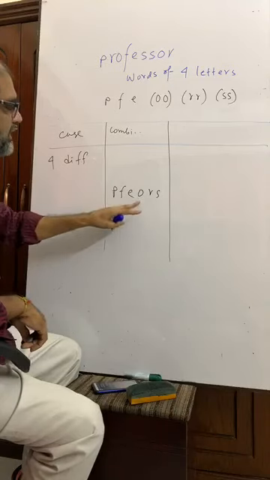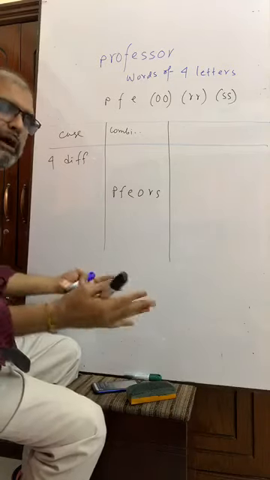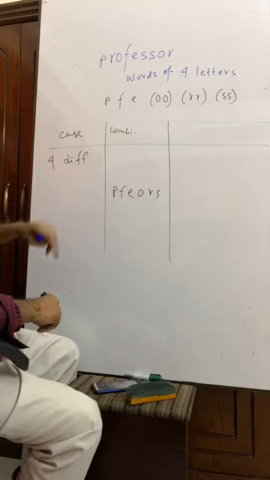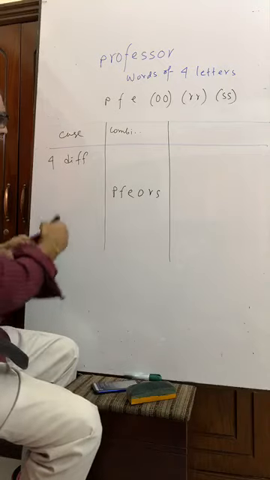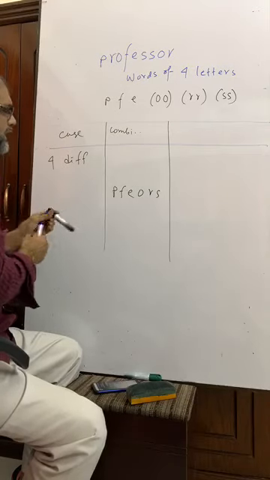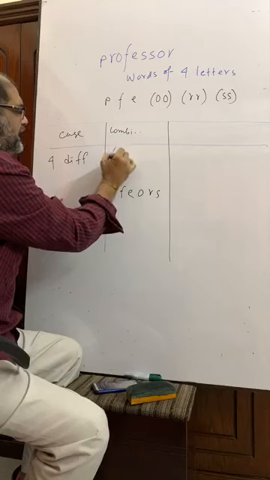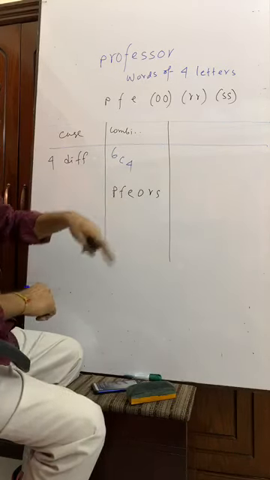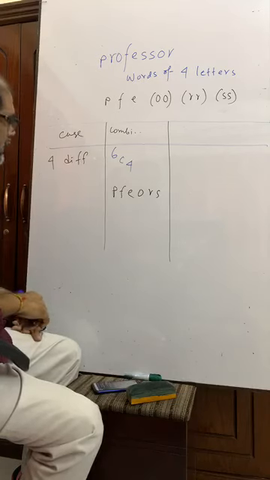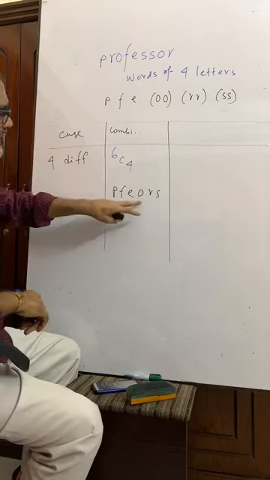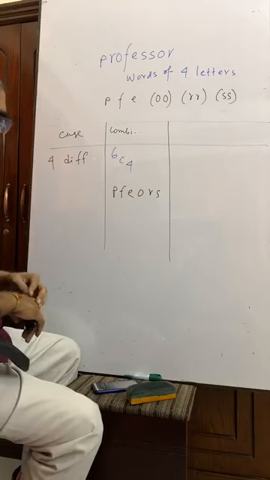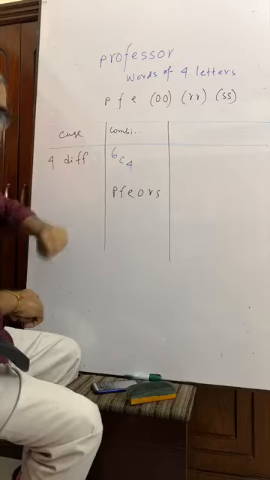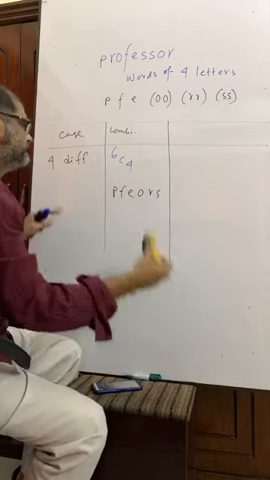So out of these six different letters, we have to take four different letters, and they can be taken in 6C4 ways. I have given you an example. Out of these six different letters, the four letters can be taken in 6C4 ways. That's good.